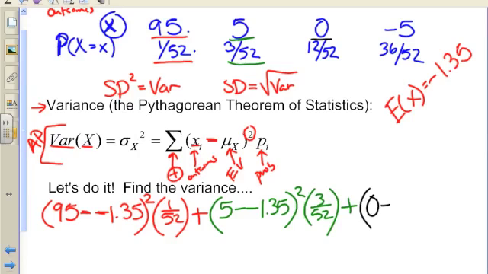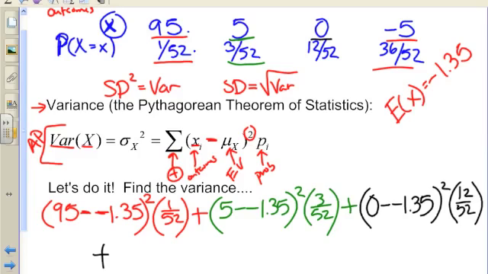I subtract the expected value squared, and I multiply that by the probability. And I add, because there's one more. I'll do this last one, the negative 5. My outcome is negative 5. I subtract the expected value squared, and I multiply that by the probability.